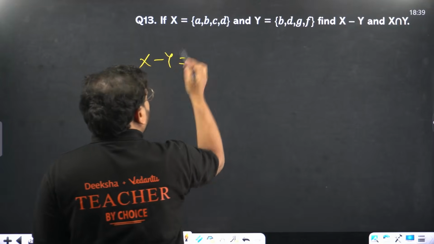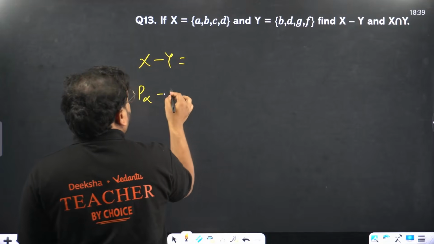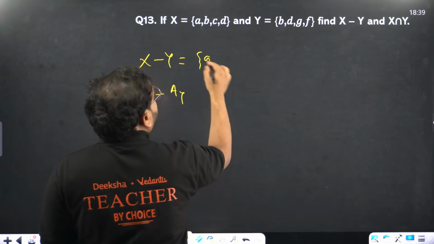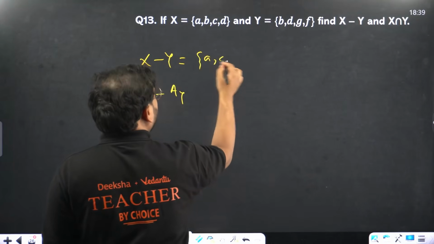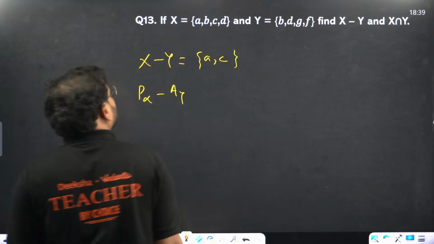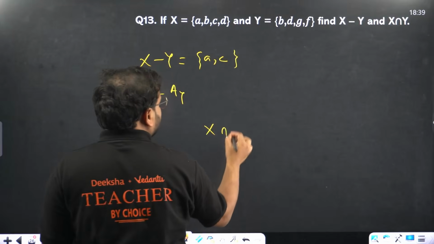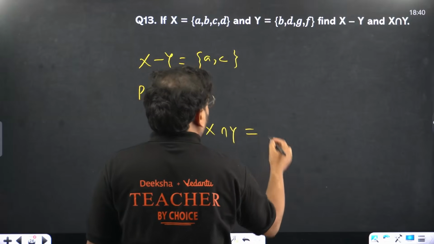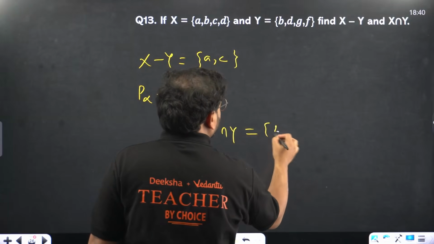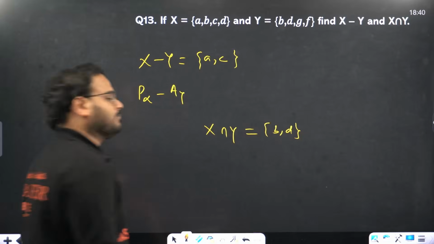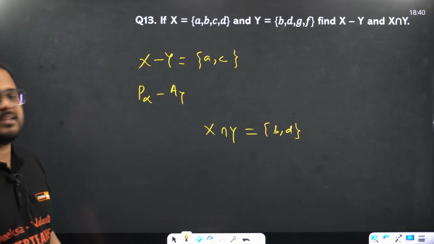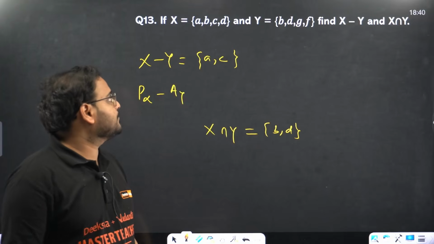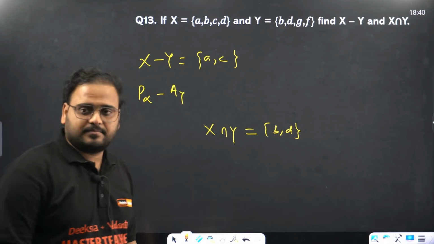X minus y. So present in x, absent in y. Present in x and absent in y. So A is that element, B is there, C is that element, D is there. So AC is the answer. What about x intersection y? What is common between them? Just opposite. So B and D is common. Anything else? B and D is common. So basically you can say that union minus the intersection. No, not intersection, sorry. No.